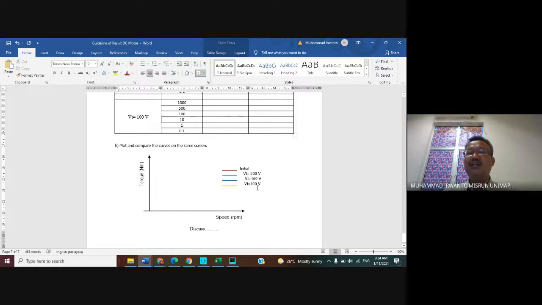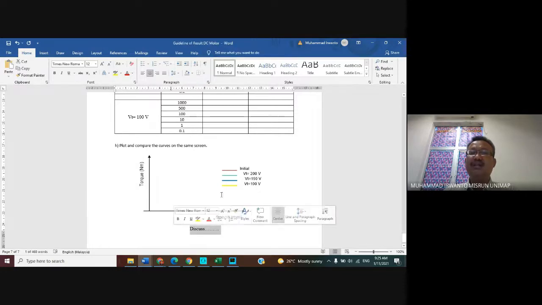I put a legend here, and we have 4 graphs indicating the torque versus speed curves for the various terminal voltages, 200 volt, 150, and 100 volt, and the initial curve also appears here. Discuss how the trend is if the terminal voltage is reduced. Okay?